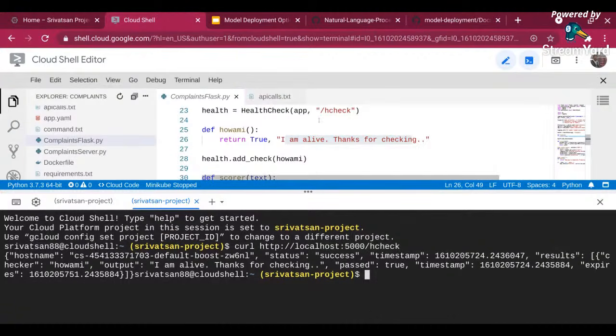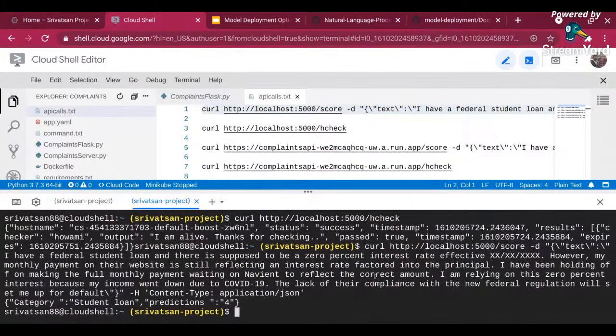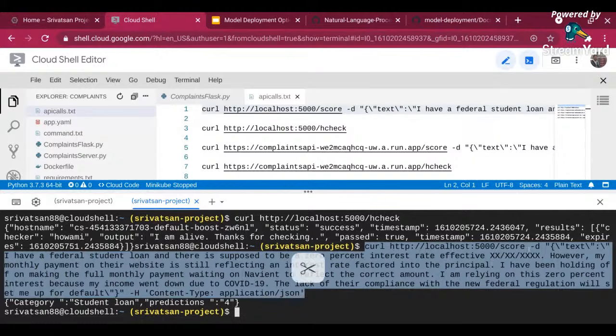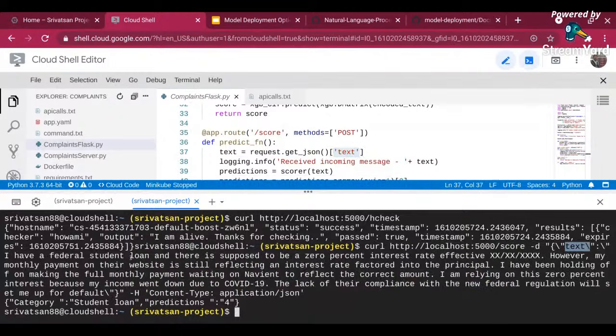Now let me call the actual score method. I'm not going to type it. I have already copied this one. I will tell you what I'm doing. In this particular score method, let me do a Control C and Control V. Here I am just calling the score method and passing my text object. I have a dictionary JSON value over here, the key is text, and the value is a text file. If you come and check my complaints Flask, I am taking the request.json of the text object, and text is my key over here. Then I'm getting this entire value, and it returns me this value.